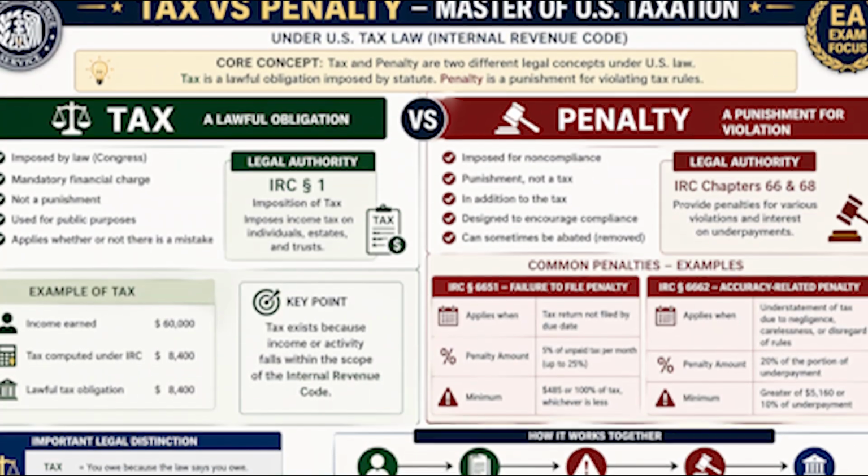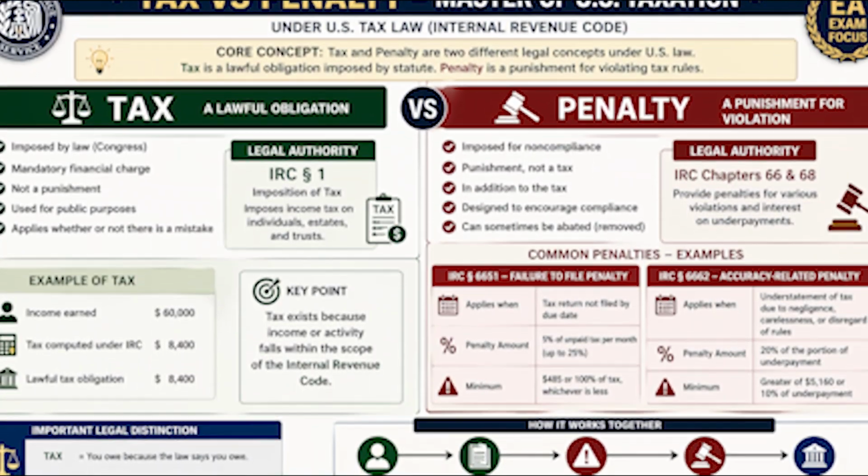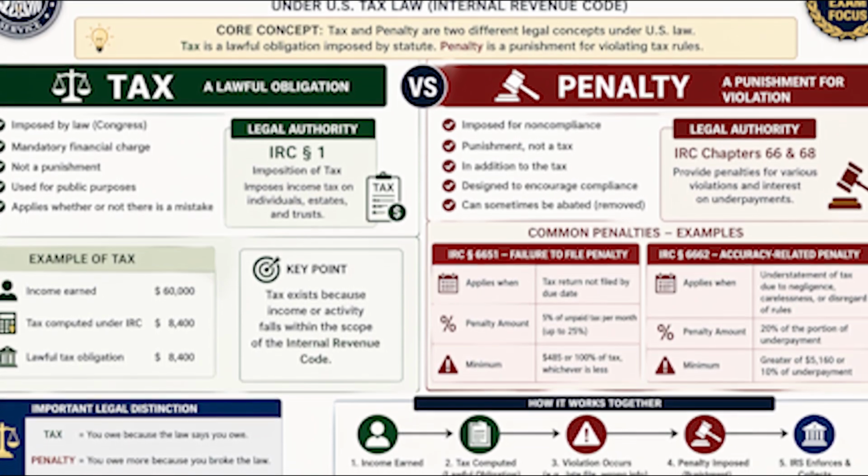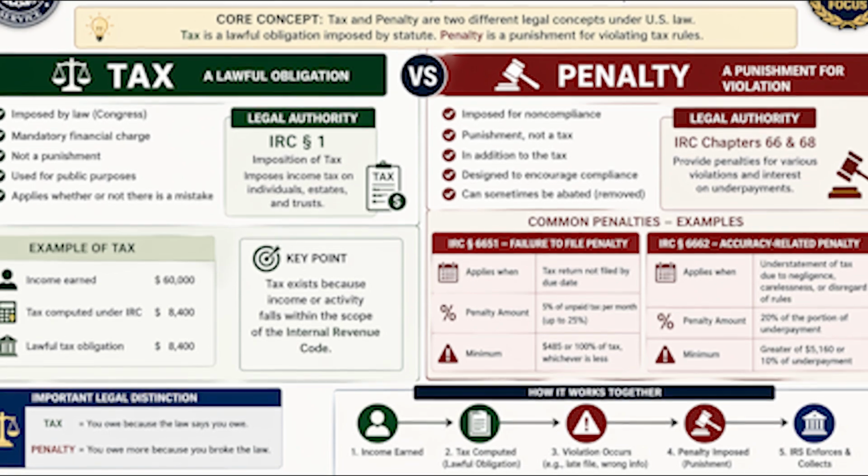7. Tax versus penalty. Tax, a legal obligation under the Internal Revenue Code. Penalty, a punishment for violating tax rules. Examples: late filing penalty, accuracy penalty.